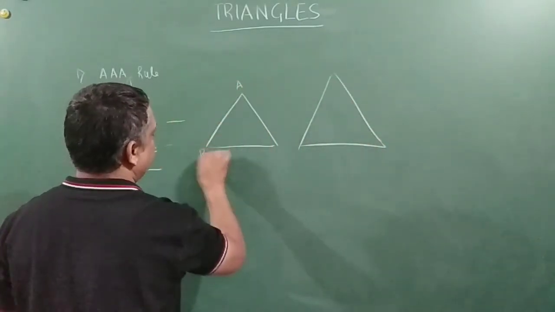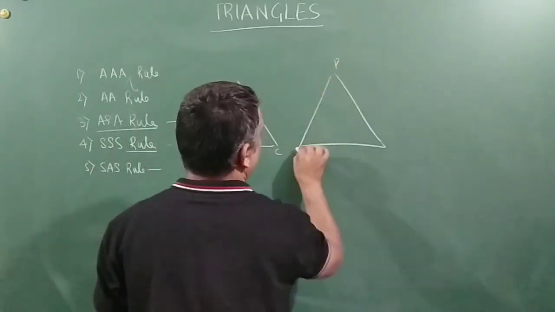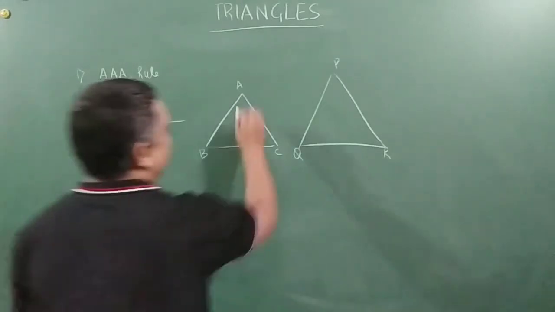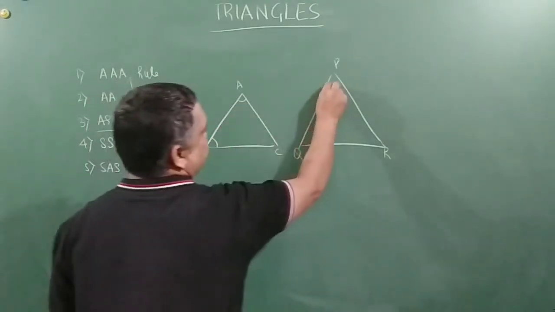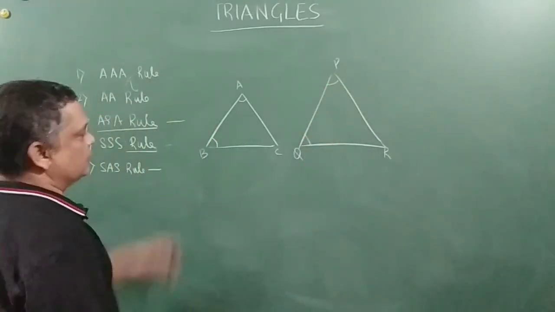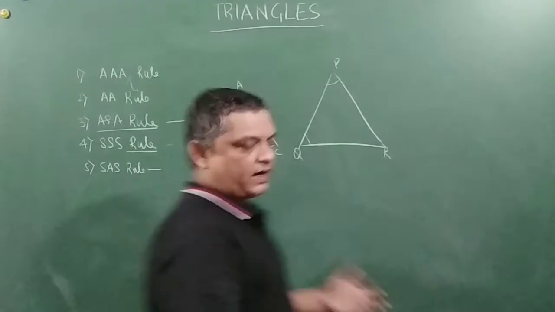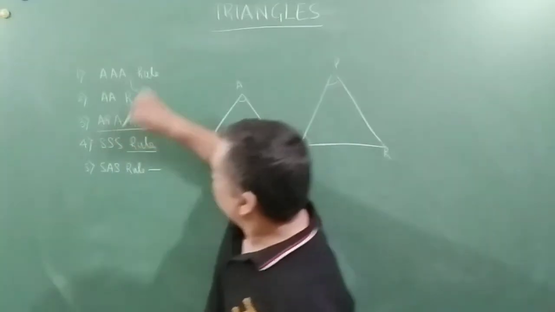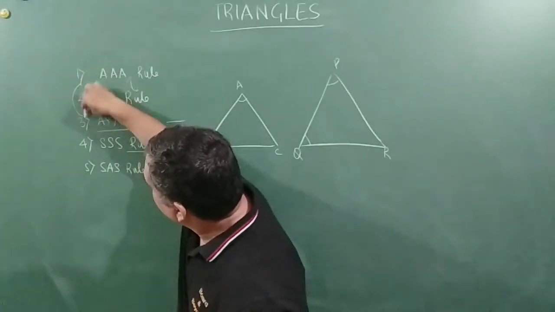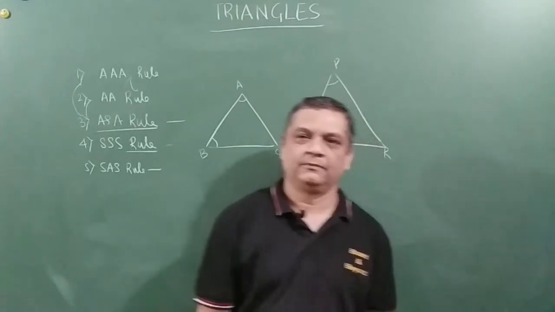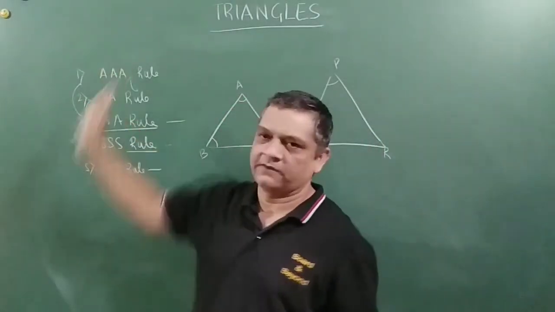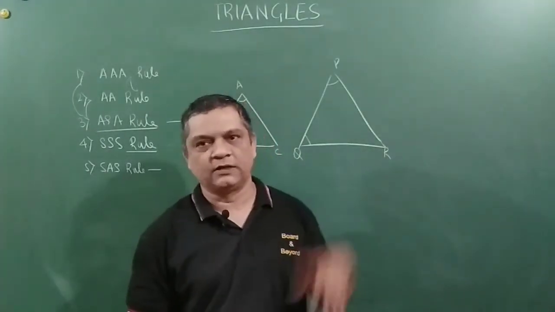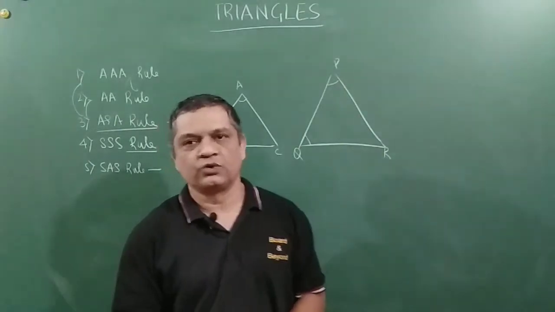A, B, C, P, Q and R. So this says that if two angles are the same, let us say this angle and this angle are the same, and if two angles of two triangles are the same, then naturally the third angle will also be the same, which will actually lead you to this. You need not study it separately. Two angles of one triangle equal to two angles of another triangle, then these two triangles will be similar.